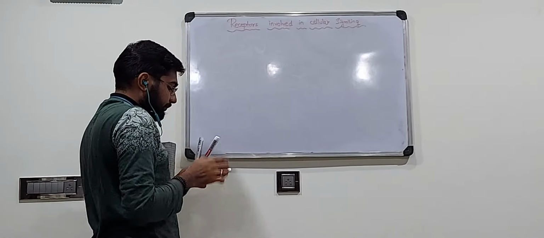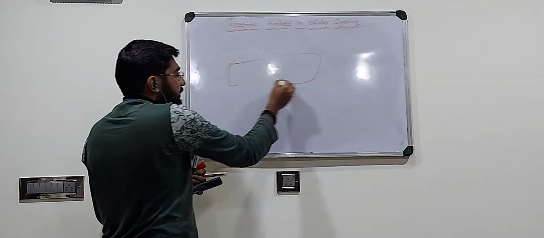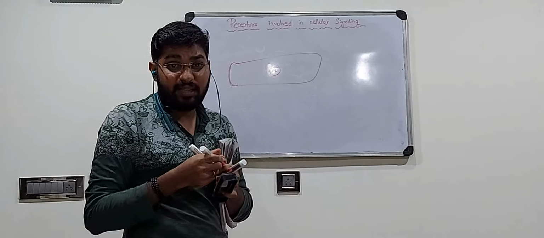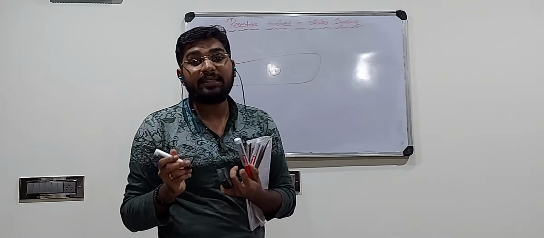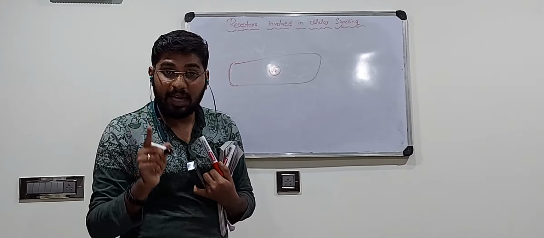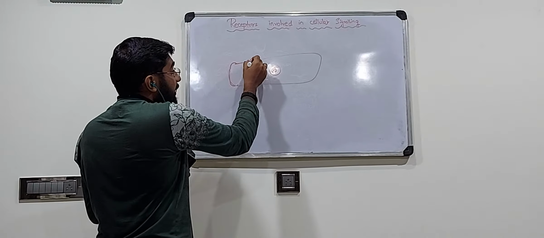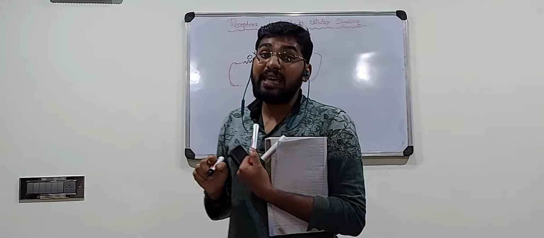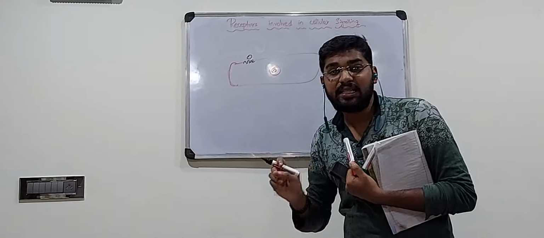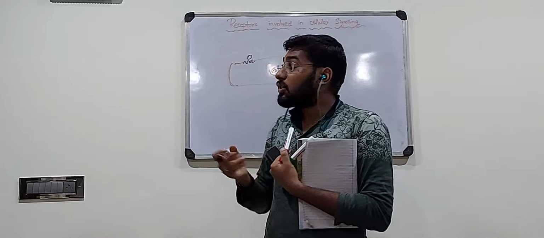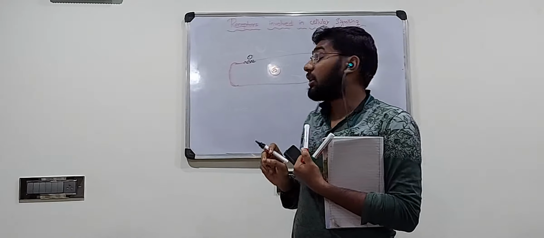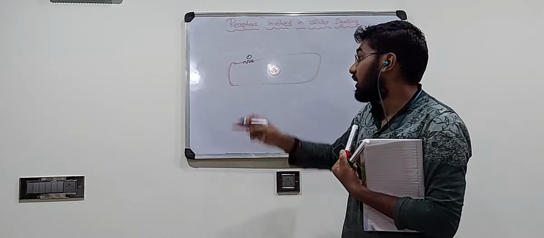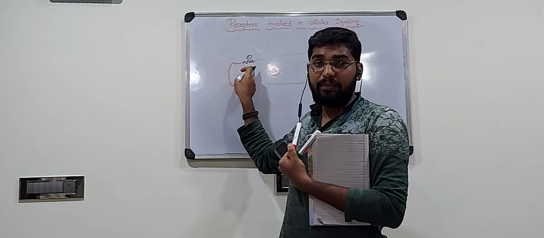So if you take a cell, plant cell or animal cell, and this is the central nucleus, where are the receptors present? There are 4 places where a receptor can be present. The receptors can be present on the membrane itself. They are called transmembrane receptors or integral proteins. They are present on the cellular membrane, on the plasma membrane. They are the first region where a receptor can be located.